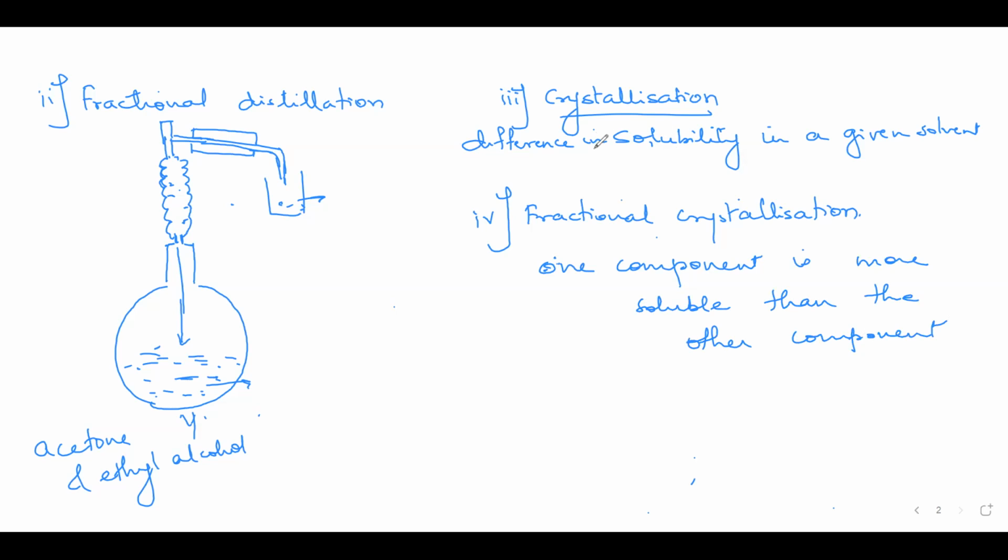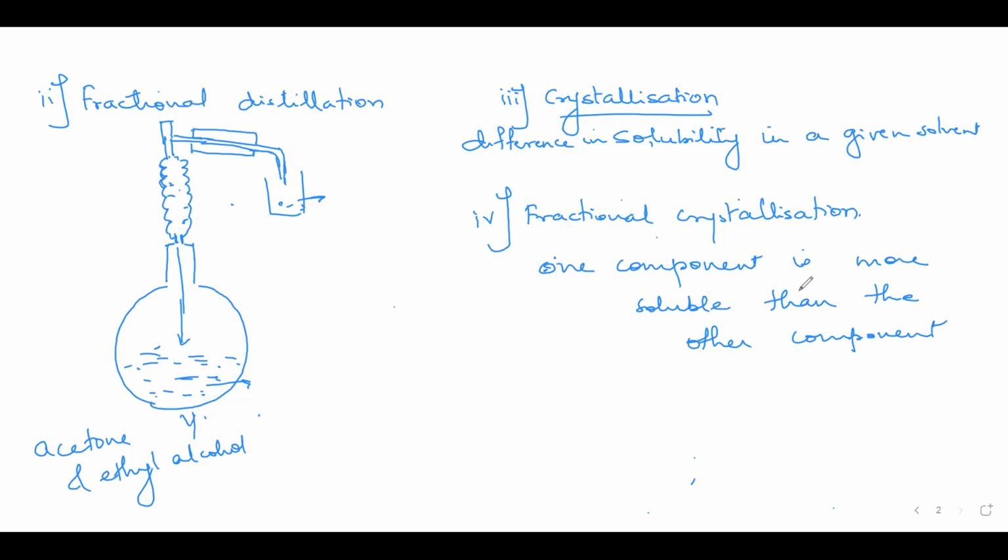See, in crystallization, one was soluble and the other was insoluble. But in fractional crystallization, both are soluble, but to different extent.